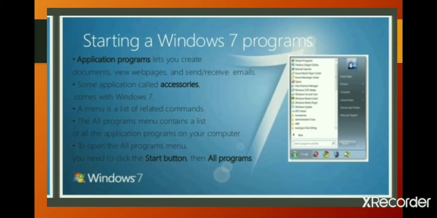A menu is a list of related commands. The All Programs menu contains a list of all the application programs on your computer. To open the All Programs menu, you need to click the Start button, then All Programs. You can see in this image.